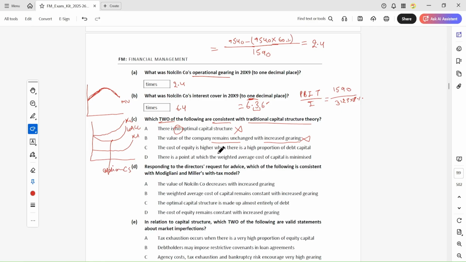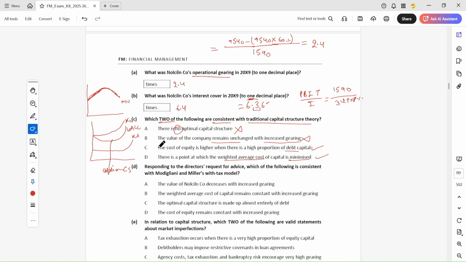Cost of equity is higher when there is a high proportion of debt. Yes, when you increase the debt, the cost of equity is rising. So this is true. There is a point at which the WACC will be minimized. This is the lowest, so this is the point where WACC is the minimum.